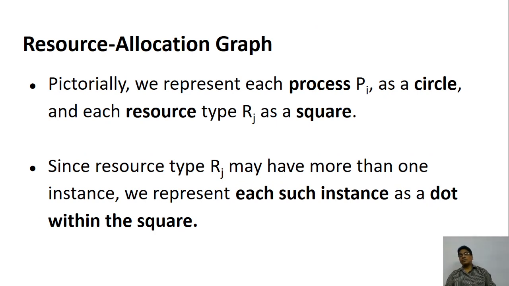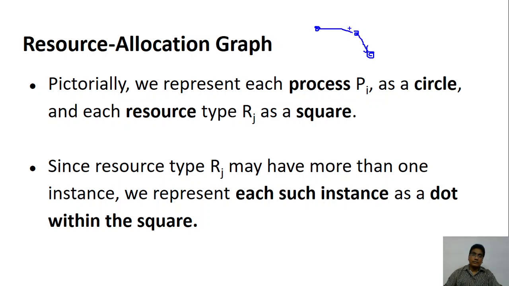Okay. So how do I represent the edges? The vertices are there, I told you. One is the process, the other one is a resource. It will be confusing if you draw a dot. Usually how do you draw a graph? You usually draw a graph using a circle like this, a circle like this, and a circle like this, and you connect them.